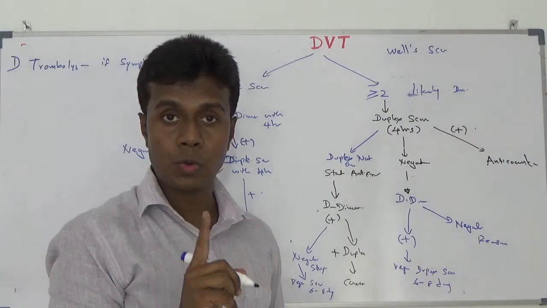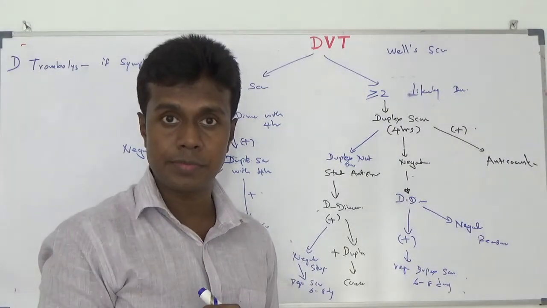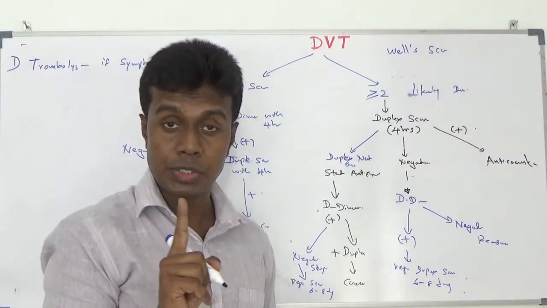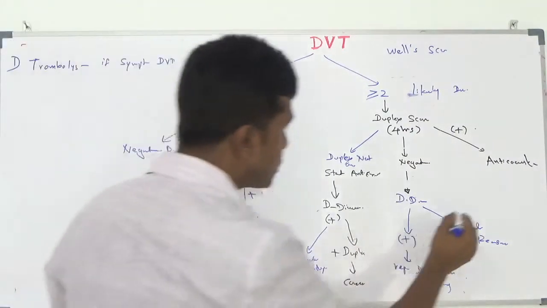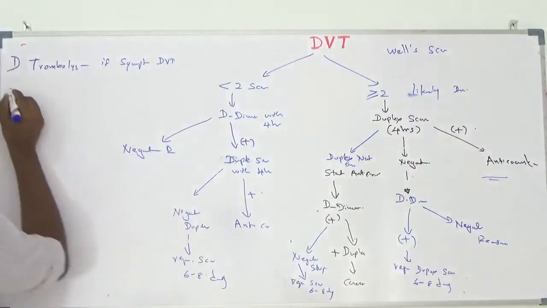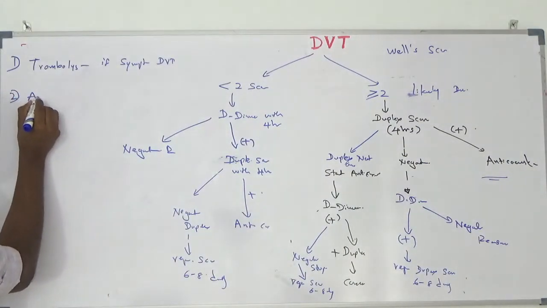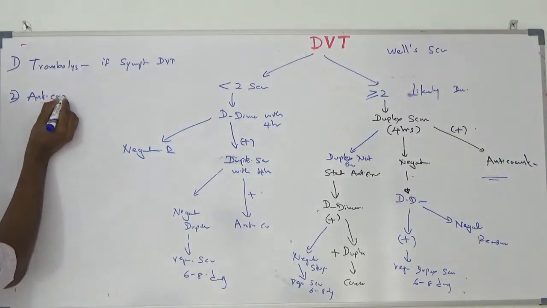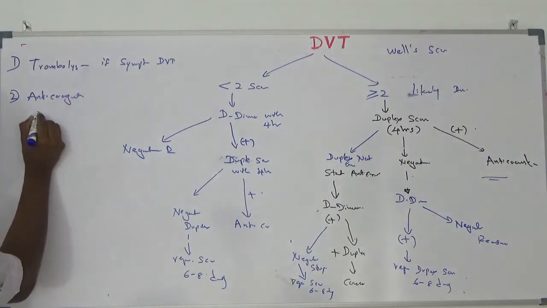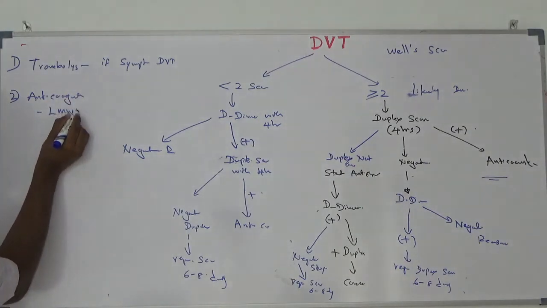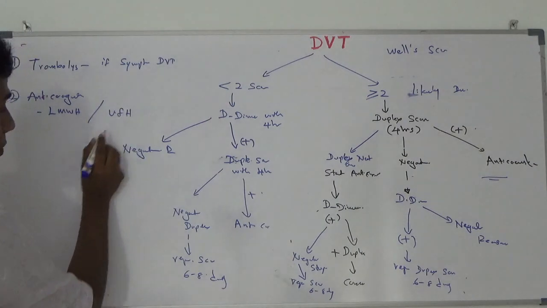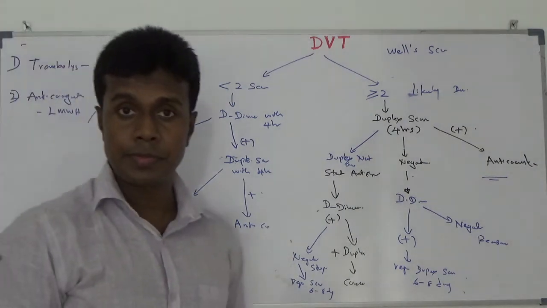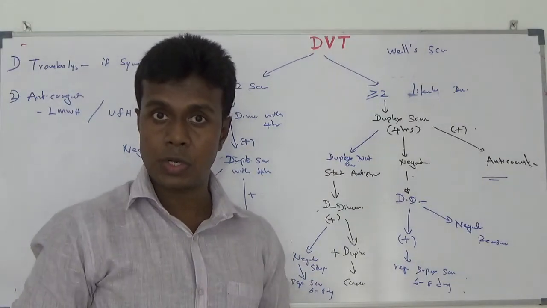Otherwise, you have to stop the propagation of the clot formation. It can be done by using an anticoagulant. Number 2, you have to start anticoagulation, either low molecular weight heparin or unfractionated heparin, or you can use a newer anticoagulant.